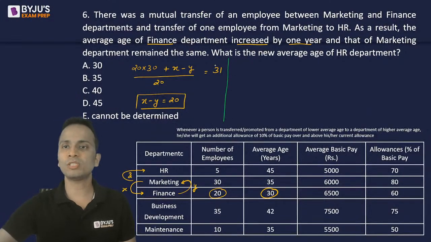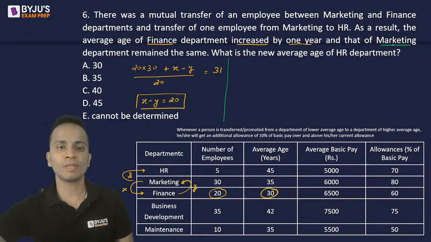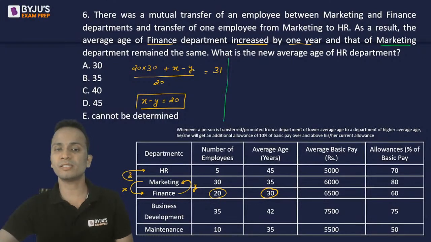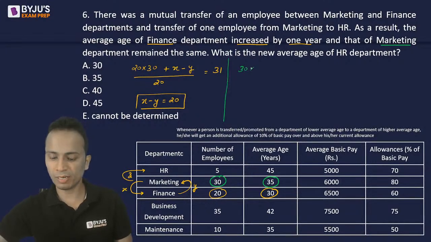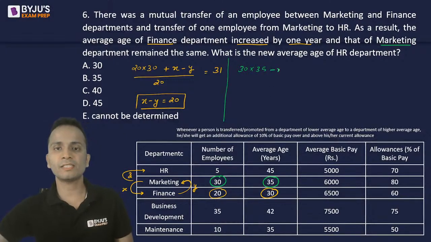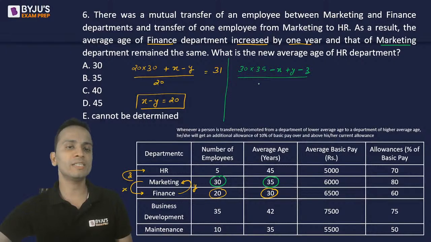Now let's talk about the other department, marketing. They are saying that for the marketing department, the average age remained the same. So for the marketing department, the original sum of the ages was 30 multiplied by 35. Now from marketing, x is removed, y is added, and z is removed. So two employees are removed and one employee is added.